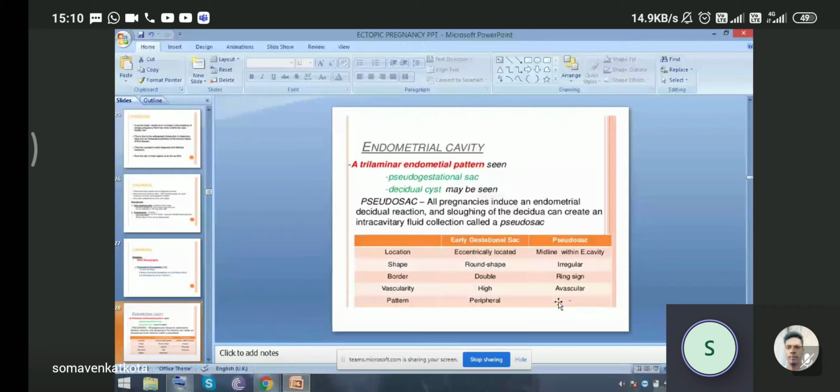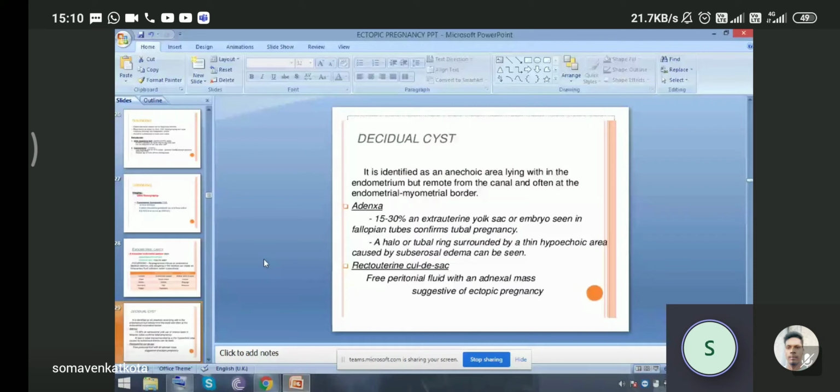So, what is a decidual cyst? It is identified as an anechoic area lying within the endometrium, but remote from the canal, and often at the endometrial myometrial border. In the adnexa, in about 15 to 30% of cases, an extrauterine yolk sac and embryo seen in the fallopian tubes confirms a tubal pregnancy. A halo or tubal ring surrounded by a thin hypoechoic area caused by subserosal edema can be seen.